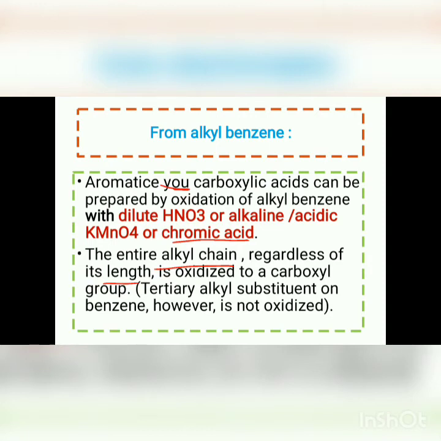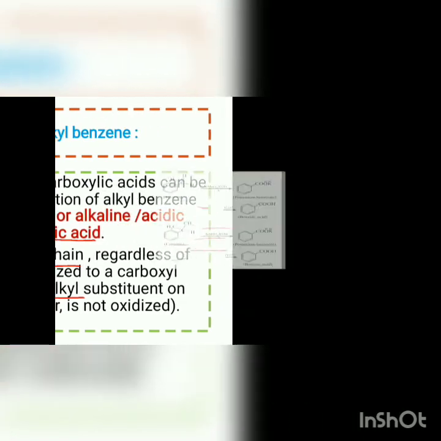Now here one point has to be noted: a tertiary alkyl substrate on the benzene is not oxidized. That means when we want to prepare a carboxylic acid, we use only a primary or secondary alkyl substrate. A tertiary alkyl substrate cannot undergo oxidation, and so it cannot be used to make the carboxylic acid.